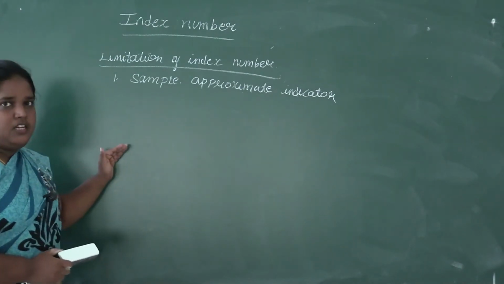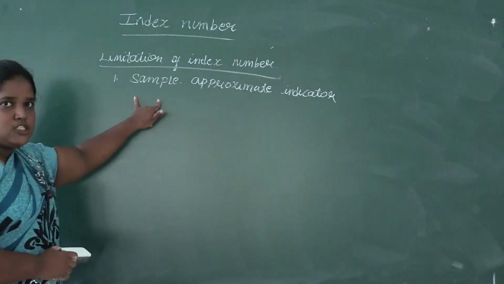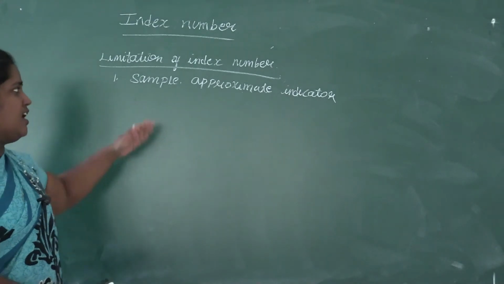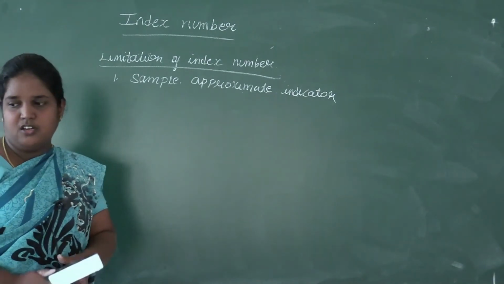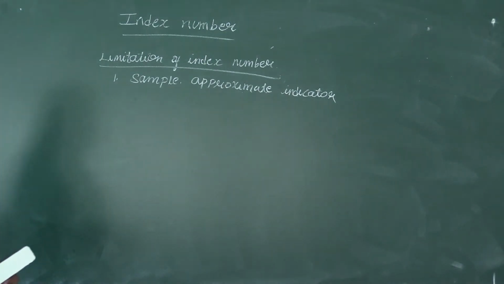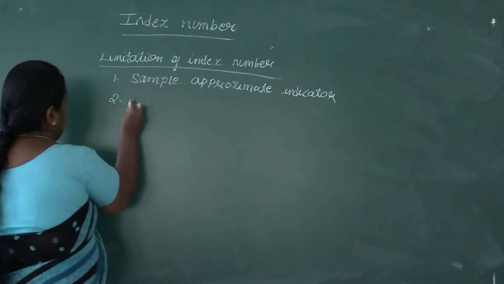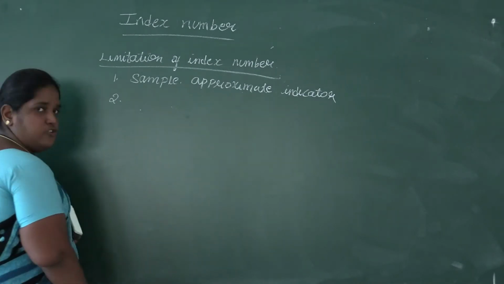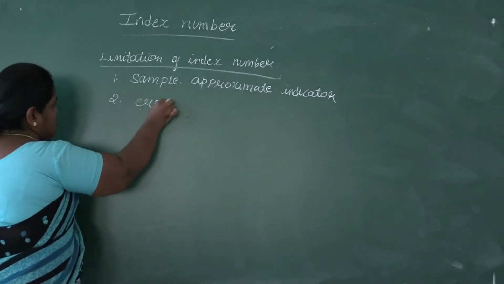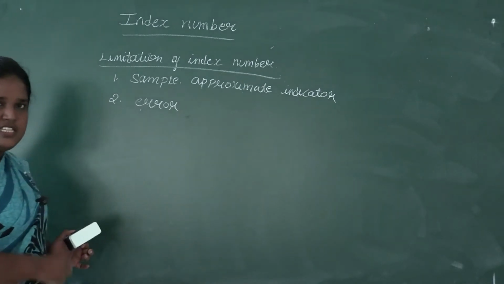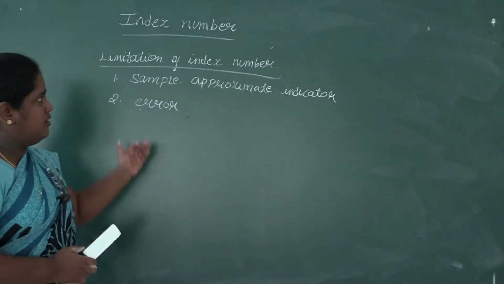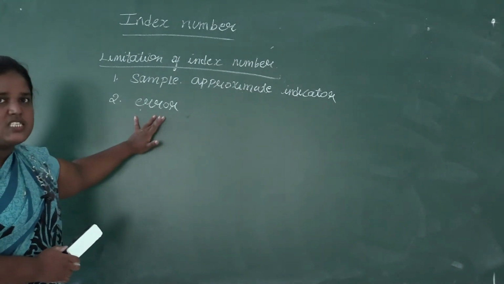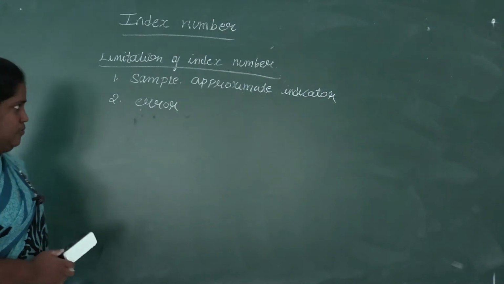So while studying the index number, only the sample of the data is taken. All the data is not taken into consideration. So because of that, it is only the approximate indicator. All the data cannot be studied. So there is a likelihood of introduction of error in each stage of constructing index number. There are many steps while constructing index number that we'll study in the next topic. So in each stage, the error can be introduced.